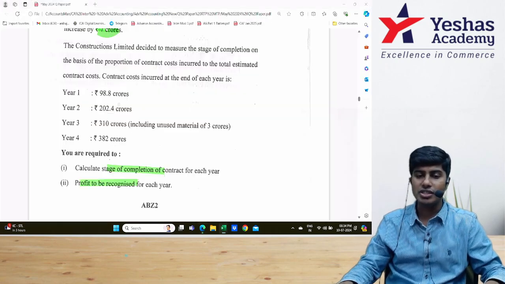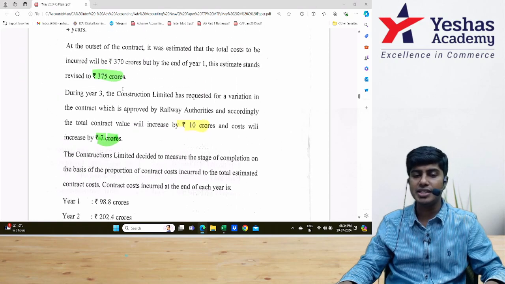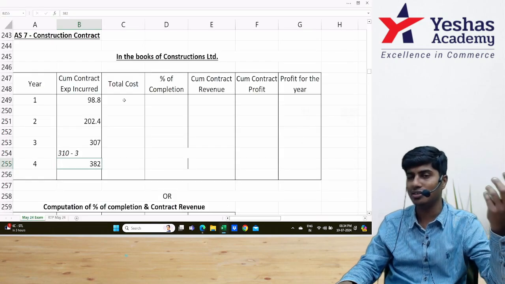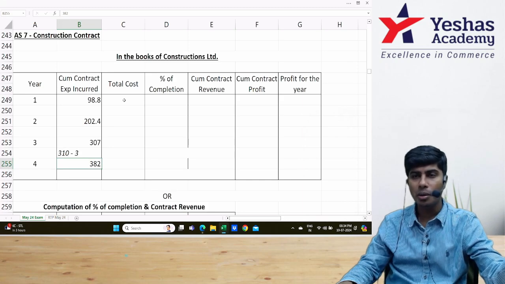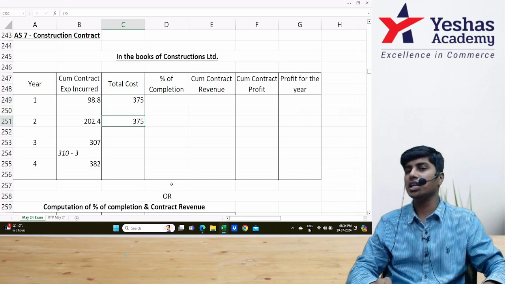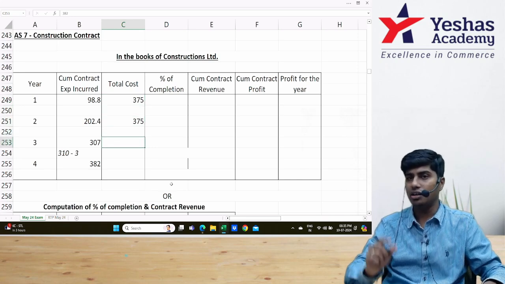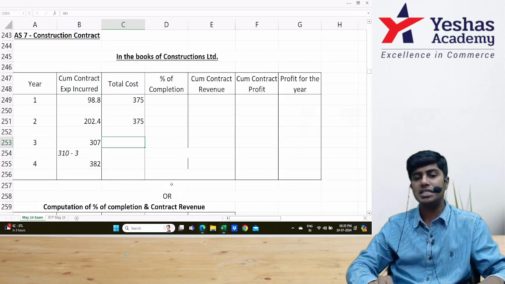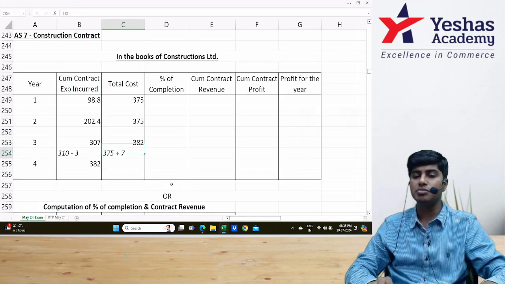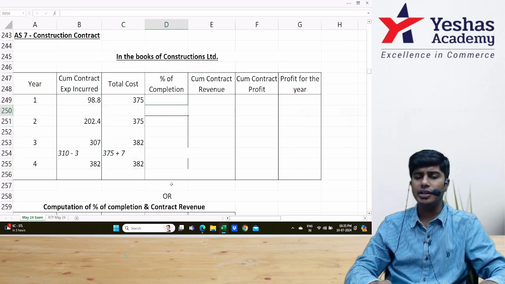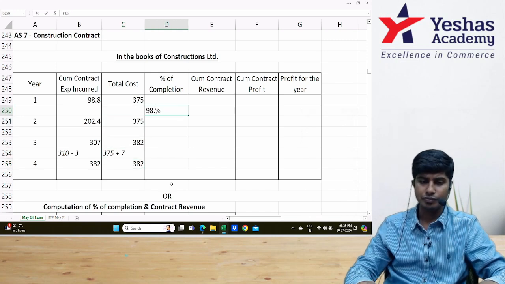Now, total cost was expected to be how much? 375 at the end of year 1. At the time of inception, it is 370. That is not considered. That is for year 0. By the time year end came, we expected 375. This stayed for the first and second year. By the time we came to the third year, there was a variation, and for such variation, cost increased by 7. So 375 plus 7 becomes 382 for year 3 and year 4. Can we determine the percentage of completion? Yeah, very easily. 98.8 divided by 375.